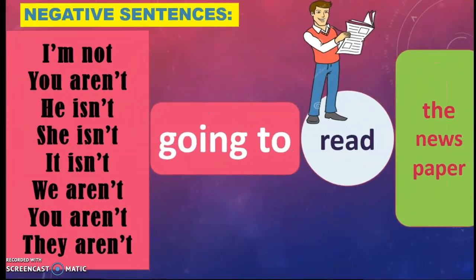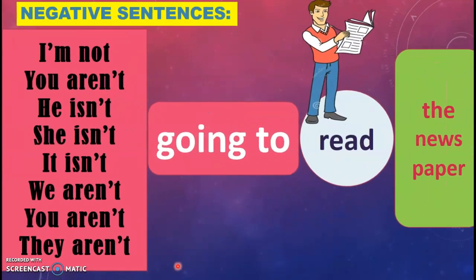Next. Here we're going to work with negative sentences. So we're going to use the negative form of to be. I'm not. Yo no soy o yo no estoy. ¿Se acuerdan? You aren't. Tú no eres o tú no estás. He isn't. Él no es o él no está. She isn't. Ella no es o no está. It isn't. Siempre que usamos it es para referirnos a cosa o animal. We aren't. You aren't.